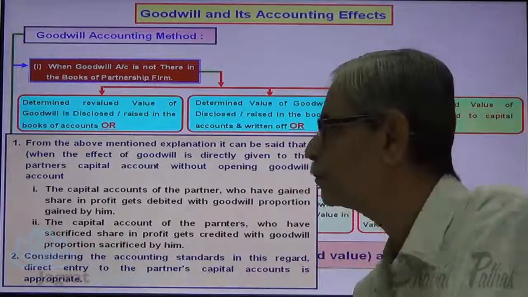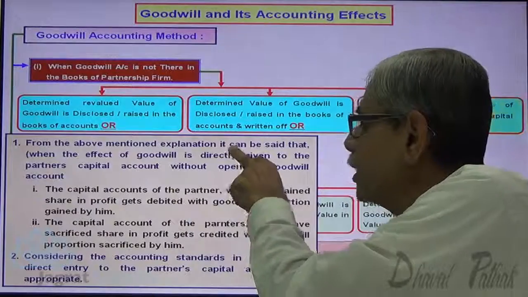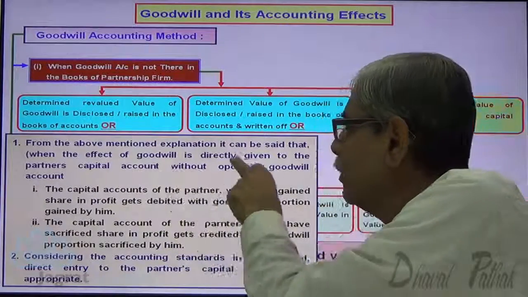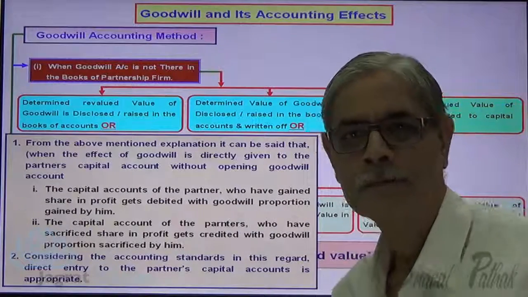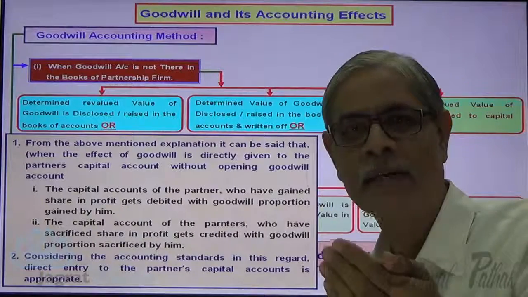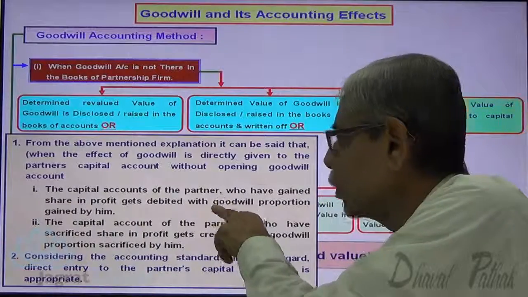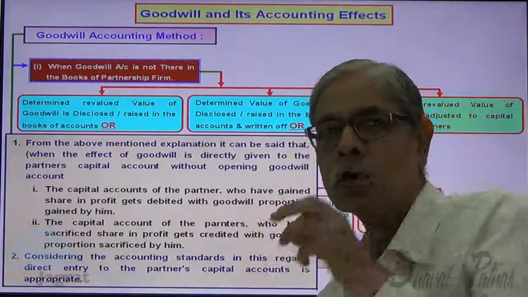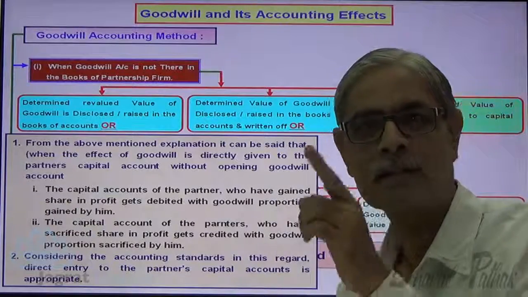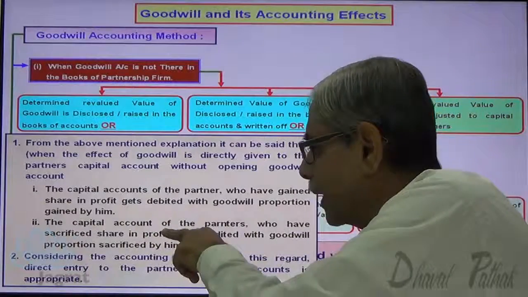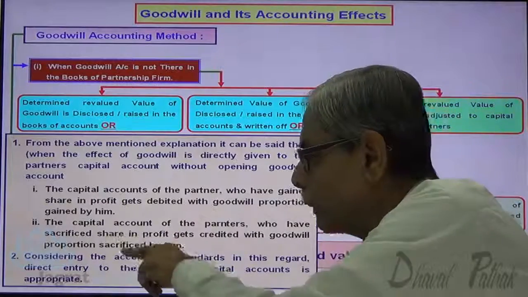Now I read further. From the above mentioned explanation, it can be said that when the effect of goodwill is directly given to the partner's capital account without opening a goodwill account, how should it be done? I have already explained in the second option, but I am repeating because it's an optional explanation. The capital account of the partners who have gained share in profit gets debited. So gainers' capital account is debited. Sacrificers' capital account is to be credited. The capital account of the partner who has sacrificed share in profit gets credited with the goodwill proportion sacrificed by him.